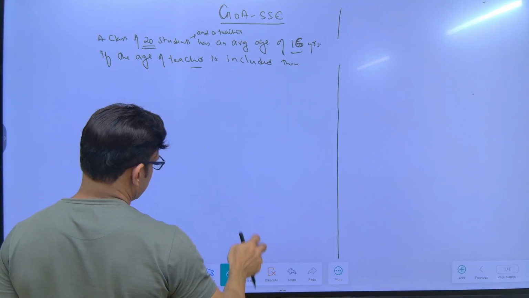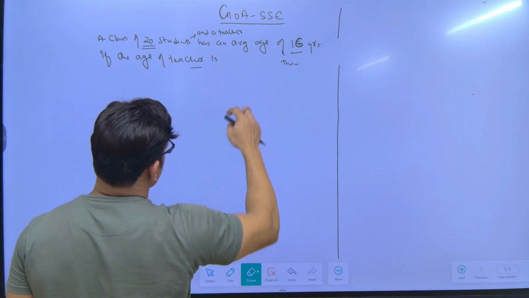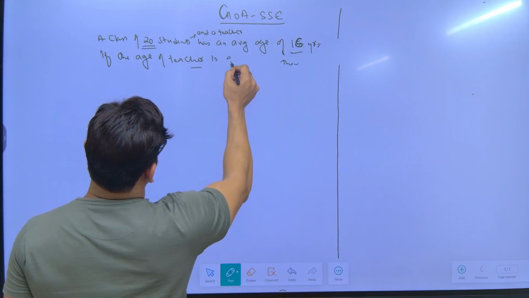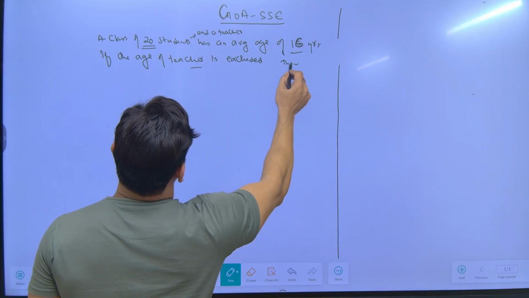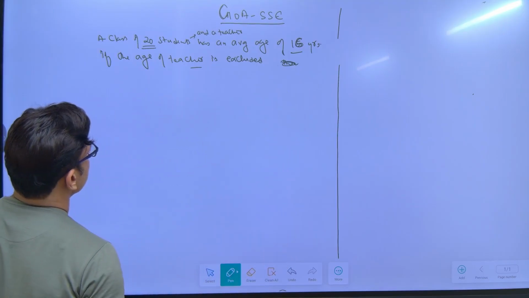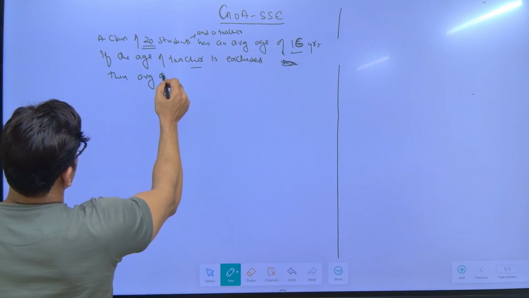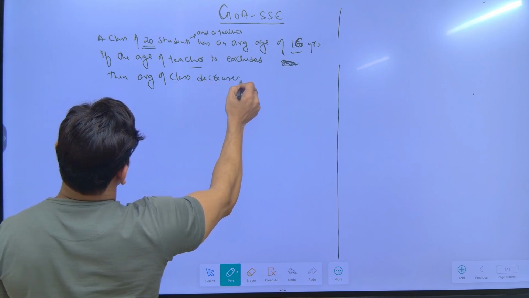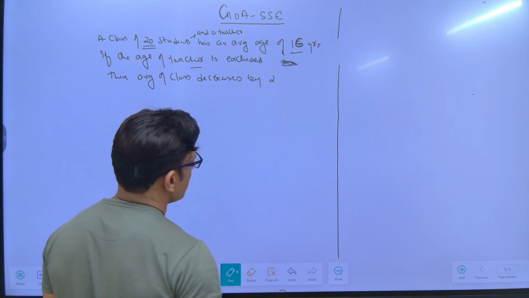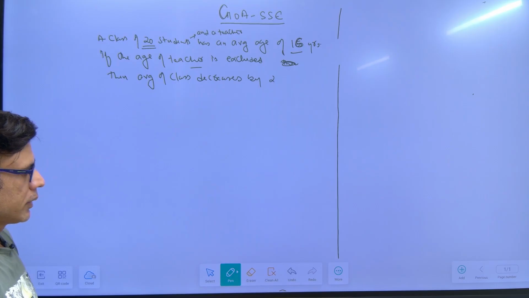Now, if the age of the teacher is excluded, now I am excluding, then the average of the class, let's say, decreases by 2. The average of the class decreases by 2 years. So find the age of the teacher.